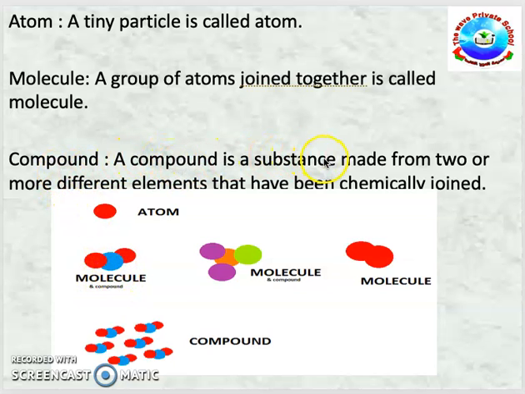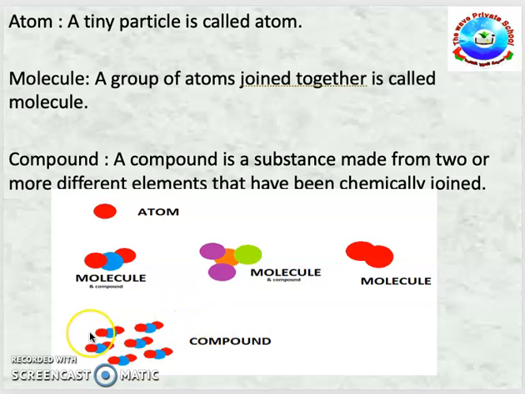A compound is a substance that is made from two or more different elements that have been chemically bonded. Now look at this compound. Now see, in this there are two or more different elements that have been chemically joined. So compounds are joined chemically, not physically. Okay, so such elements which are combined together chemically are called a compound.